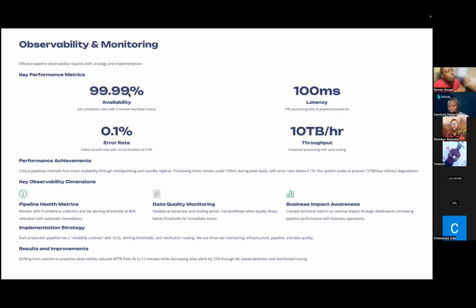If it was 2 hours before, because we have appropriate observability and monitoring in place, we can reduce that to 12 minutes. And if we've been sending alerts anyhow before to our engineers, thereby inducing panic, because we have appropriate observability and monitoring there, we can reduce that alert noise by 72%.